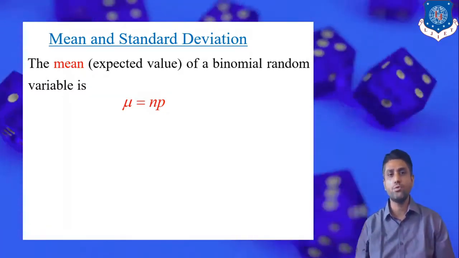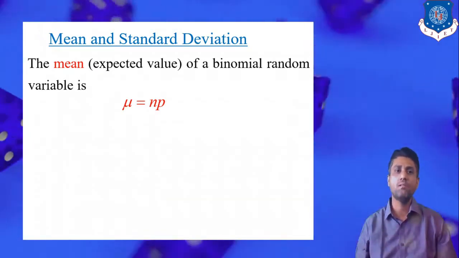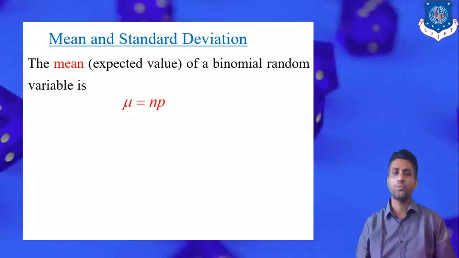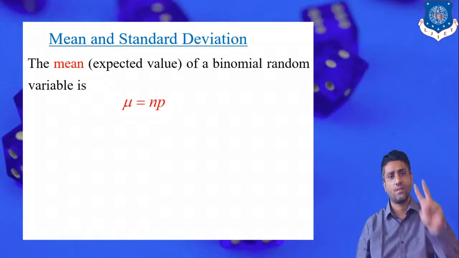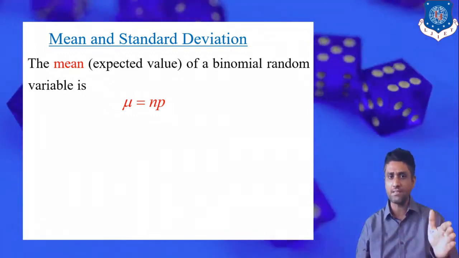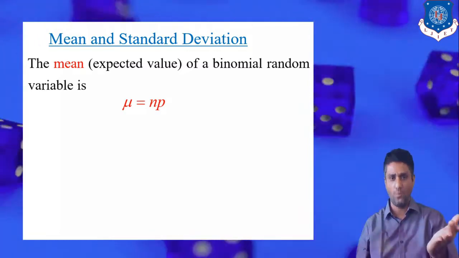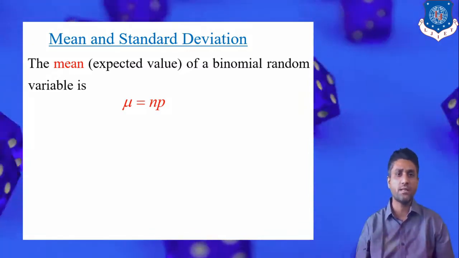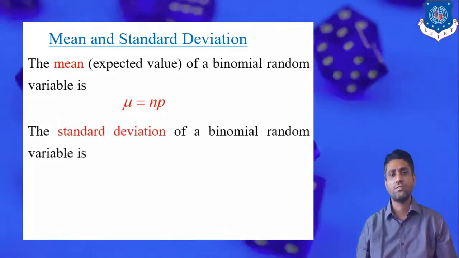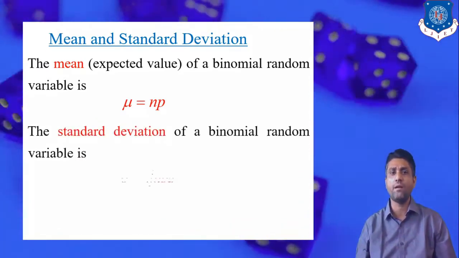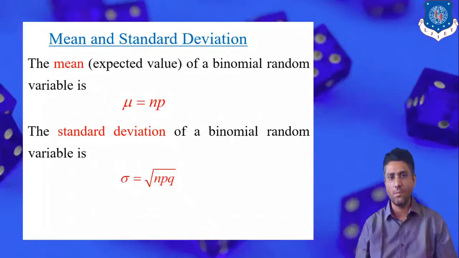So definitely whenever you perform this binomial distribution, always the value of p is equal to half, because we know that in a binomial distribution there are always two outputs. It may be success, it may be failure. That's why we apply this binomial distribution. So always the value of small p is equal to half. Now the standard deviation of a binomial random variable. We know that the standard deviation is denoted by sigma.